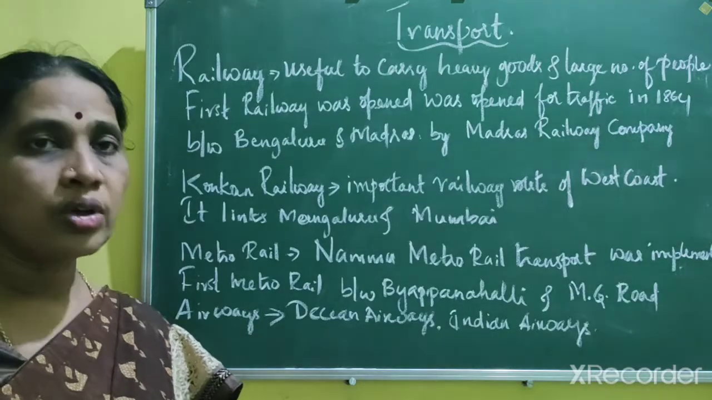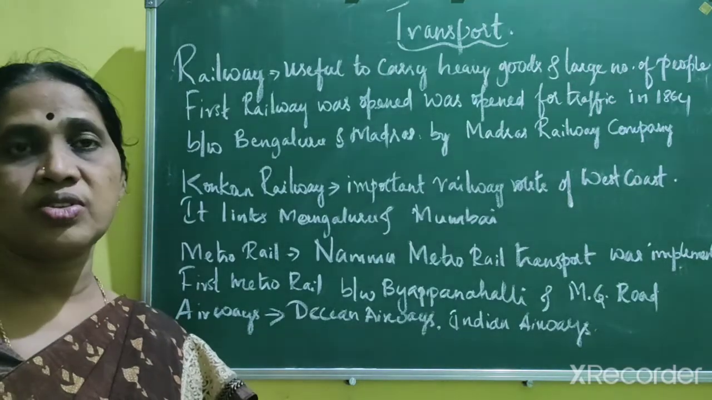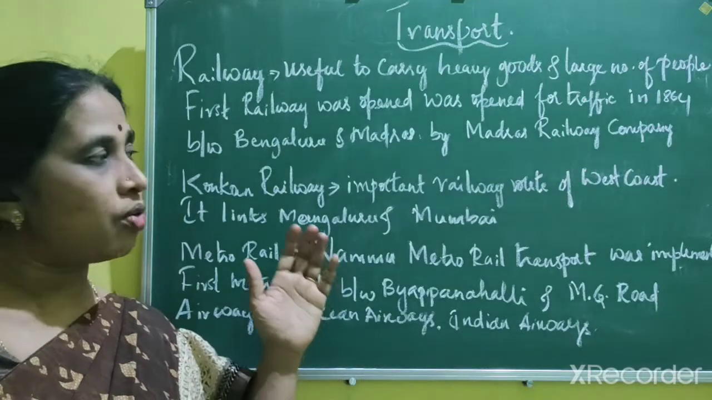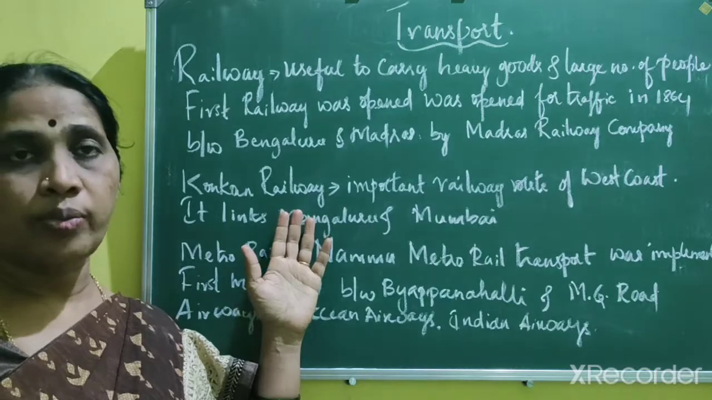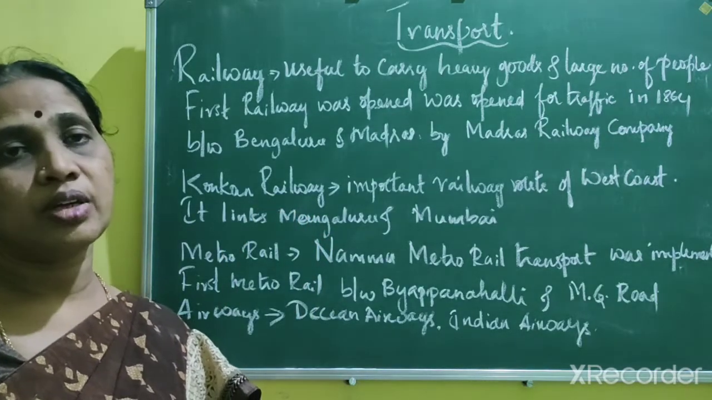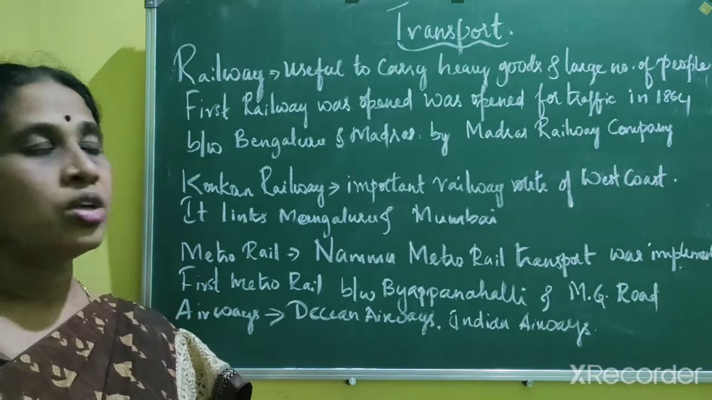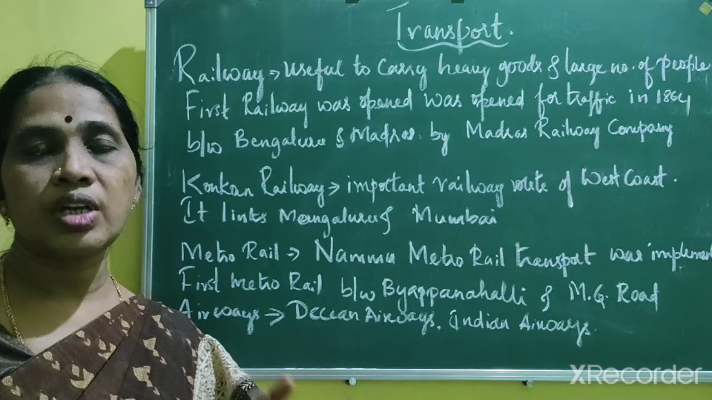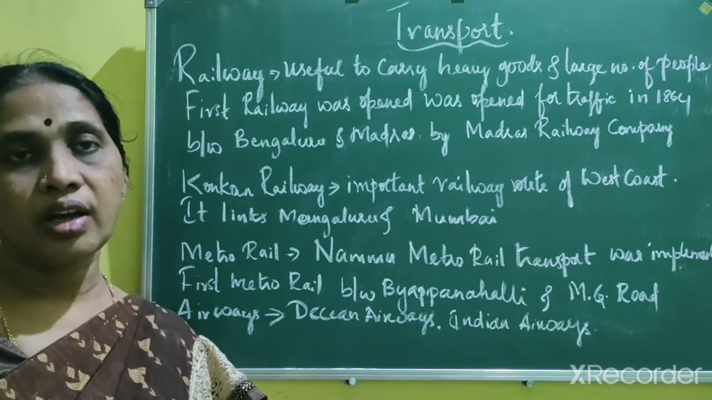Now the South Western Railway Zone has come into existence. It has its headquarters in Hubli, and the administrative unit has also been set up at Hubli. So totally Karnataka has about 3,344 kilometers of railway lines.